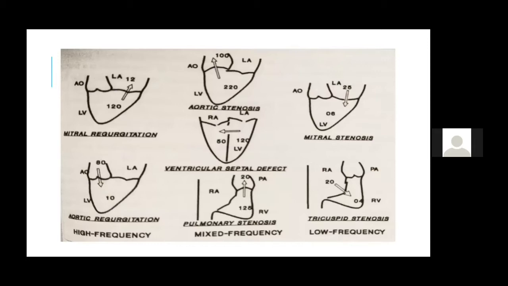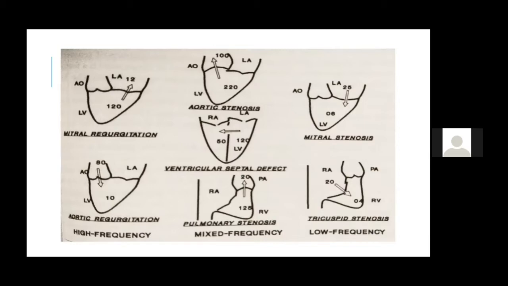Now let us take mitral stenosis. See, the gradient is so less. LA pressure will be 25 and LV end diastolic pressure will be around 8 to 10. So hardly a 15 gradient is there, and that is why the higher the LA pressure, the longer is the murmur. So anything which increases the LA pressure like tachycardia or associated mitral regurgitation, where LA pressure goes up, the gradient increases, and that is why the length of the murmur increases.